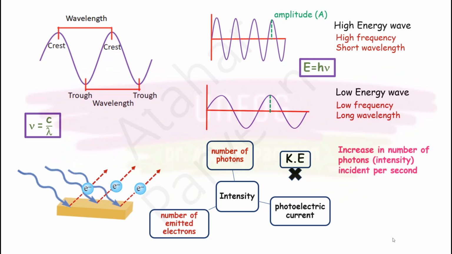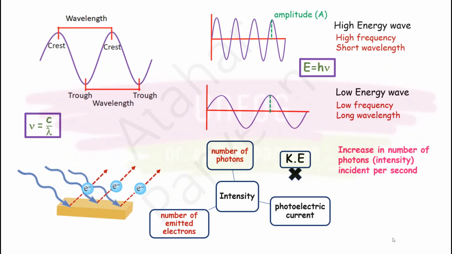But are you changing the speed of the marbles which are coming out? No. Kinetic energy is related to the speed, right? If you want to change the speed of the marbles coming out, then you don't need to use many marbles to beat them. You can use only one marble and you can beat it very fast. That means you can increase the frequency of that marble.